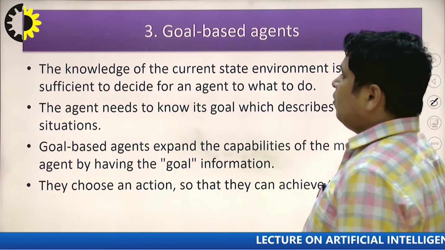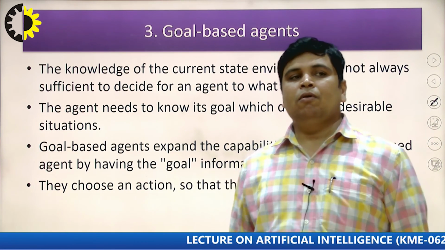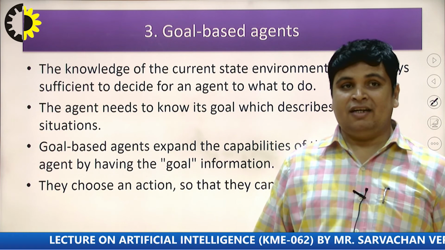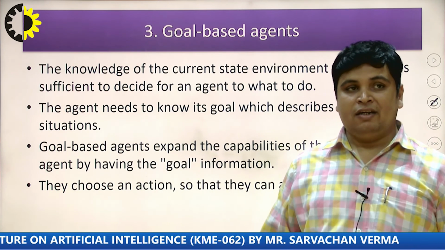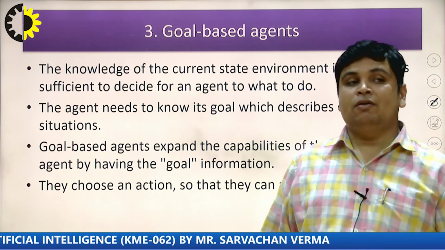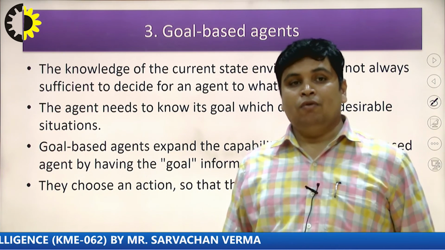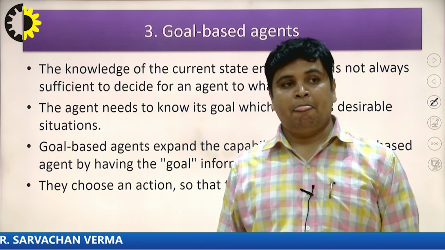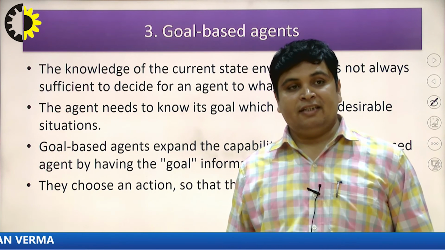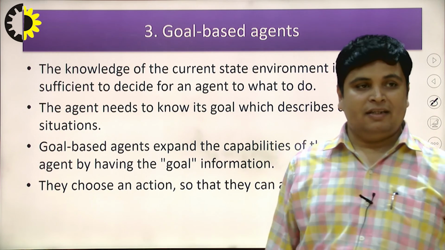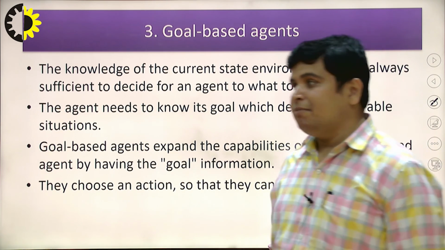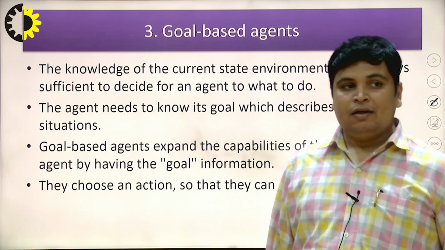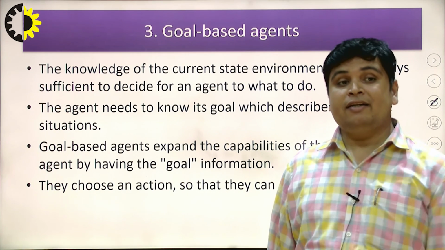Third one is the goal based agent. So we are talking about goal based agents. Basically, knowledge of the current state of the environment is not always sufficient to decide what to do. The agent needs to know its goal, which describes desirable situations. Goal based agents expand the capability of the model based agent by having the goal information. It means this type of agent already has goal information, and it chooses actions so that it can achieve the goal.